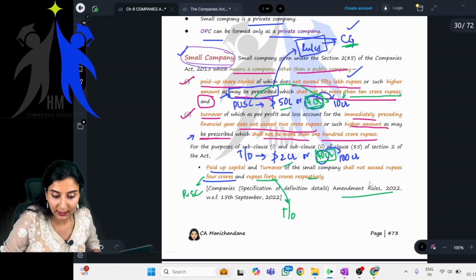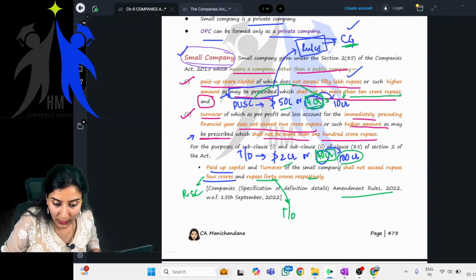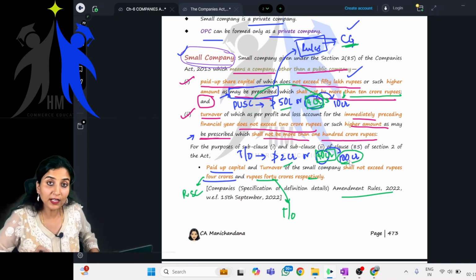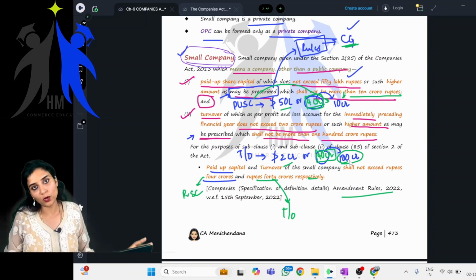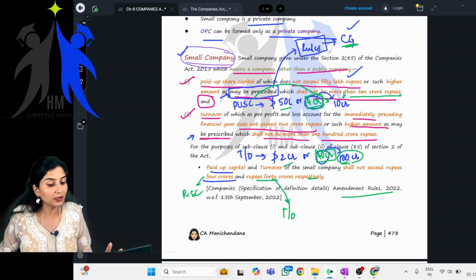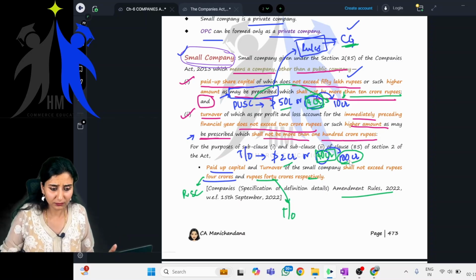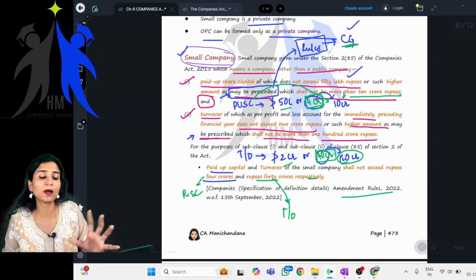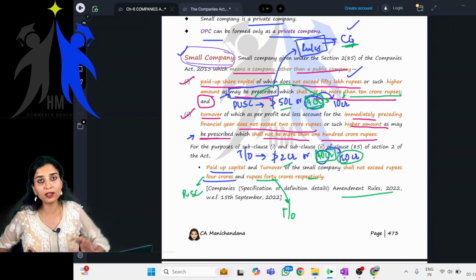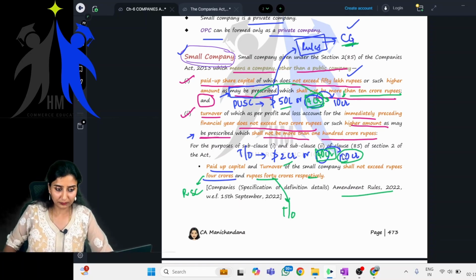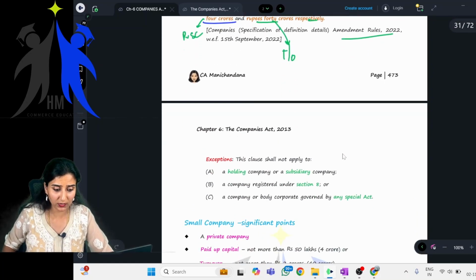And not only this, the central government has power only till 100 crore. If it has to cross 100 crore, it is not possible with respect to the rules. Now we have to amend the act. Getting my point, everyone? As and when necessary, the central government will pass rules and make changes wherever it is required. Right? Okay.